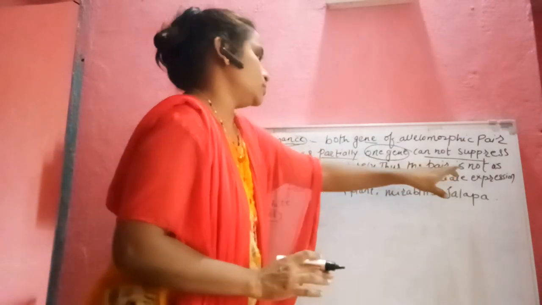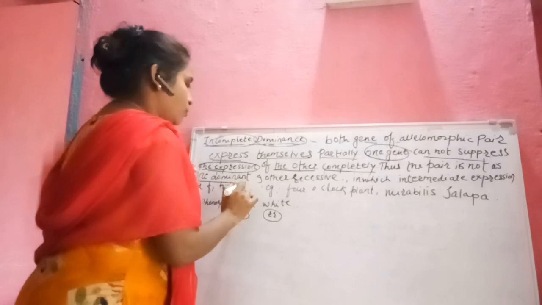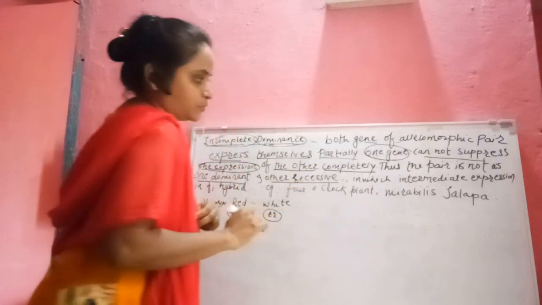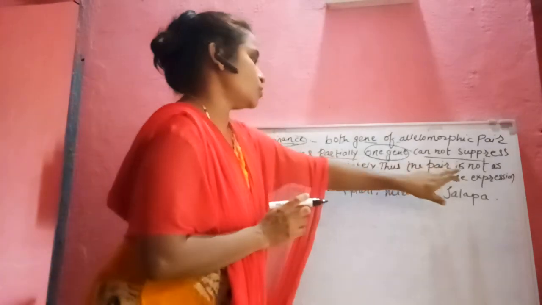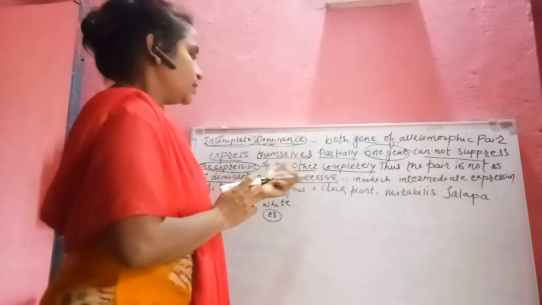Thus the pair is not as one dominant and the other recessive. So we are saying that the pair is not as one dominant and the other recessive.